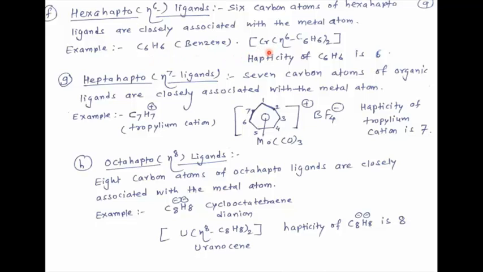Here is the example. Chromium. This metal atom is bonded with 6 carbon atoms and hence the hapticity of benzene C6H6 is 6. Next type,